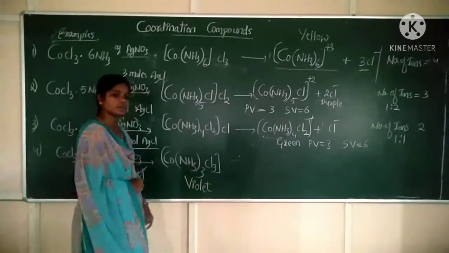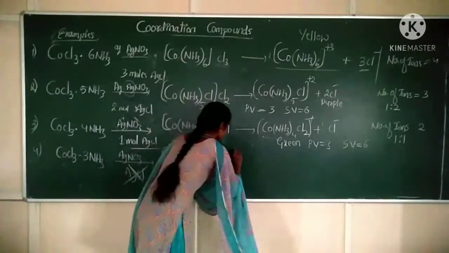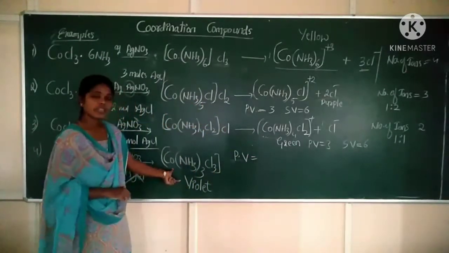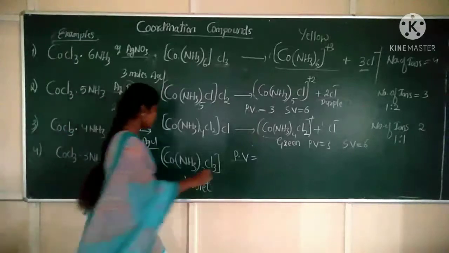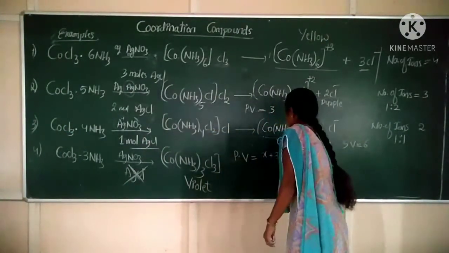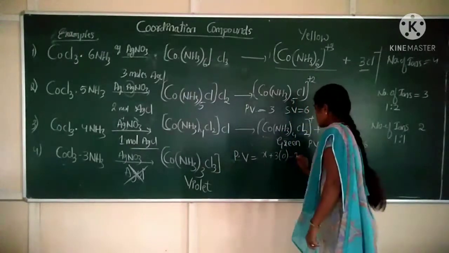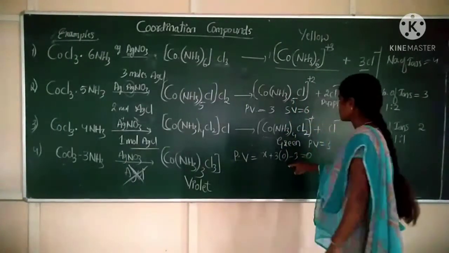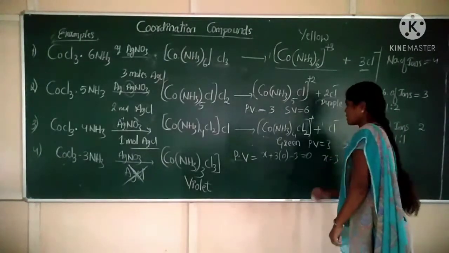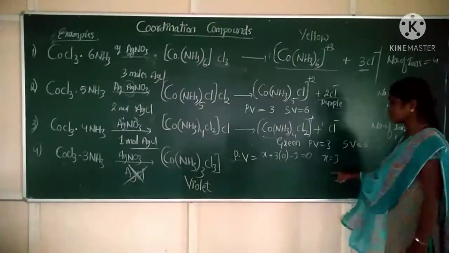Now calculate the primary valency for this one. How to calculate the primary valency? Take cobalt as x plus 3 into ammonia molecules into 0, minus 3, equal to 0. So x is equal to 3. It means primary valency is 3.